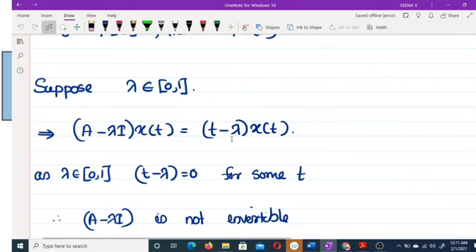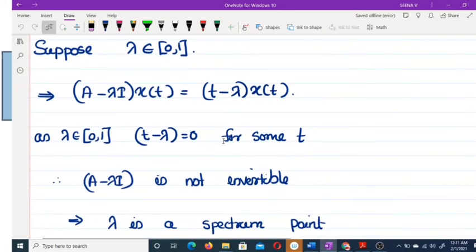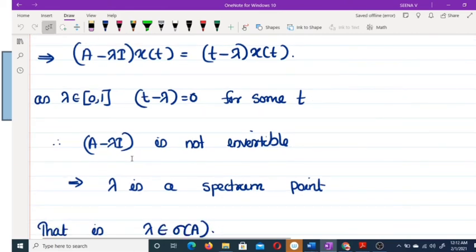Suppose λ belongs to [0,1]. Then (A − λ)x(t) equals, I'm just skipping the other steps, and we can write it like this. As λ belongs to [0,1], this is 0 for some t, where t also belongs to [0,1]. So A − λI is not invertible, because the possible inverse of A − λ is 1/(t − λ), but we can't define 1/(t − λ) because it may be 0 at some point in the closed interval [0,1]. Therefore A − λ is not invertible.